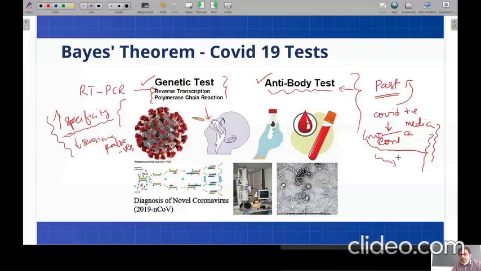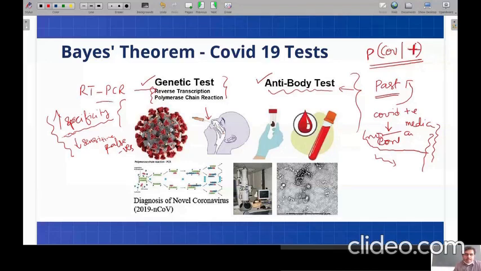Now, let's apply the concept of Bayes theorem, which uses conditional probability, to test a specific case of a person who is tested positive. That means a person already tested positive, whether he is really having COVID or not. So this case I am going to discuss in this class. Got it? It doesn't mean that a person tested positive is surely having COVID.